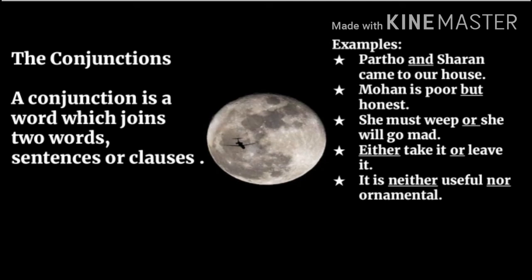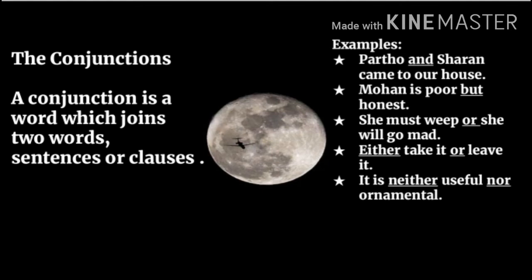Example number 1. Partho and Sharan came to our house. Here two different words like Partho and Sharan are joined by the conjunction and. Second example, Mohan is poor but honest. Here the two different words which are poor and honest are connected by the conjunction but.